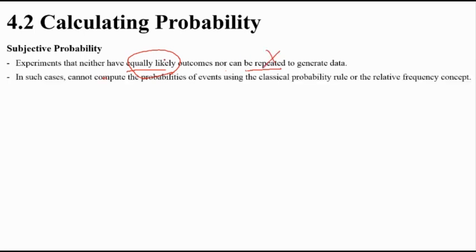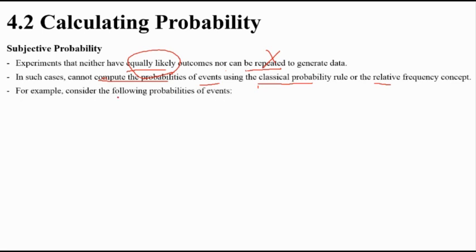In this one, the experiment doesn't have equally likely outcomes and can't be repeated. So classic probability and relative frequency are not totally different, but here the outcomes are not equally likely and cannot be repeated. So we cannot compute the probability of the event using classic or relative frequency, because it is not a computed number.